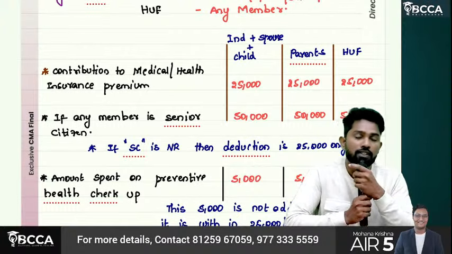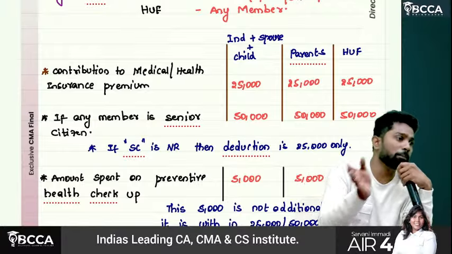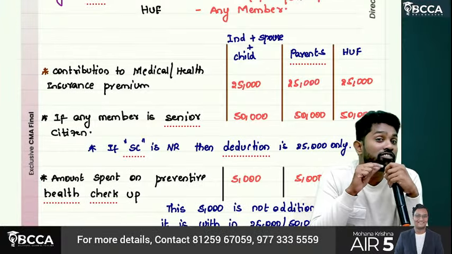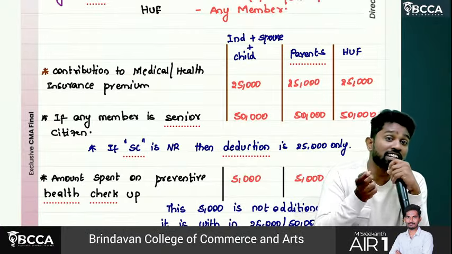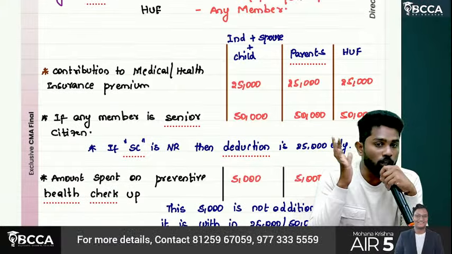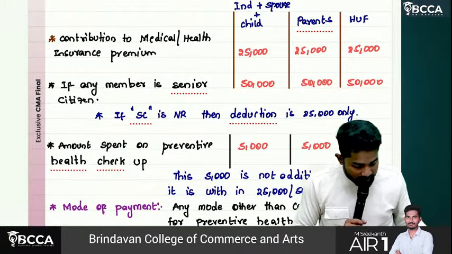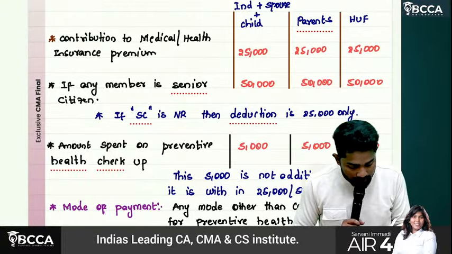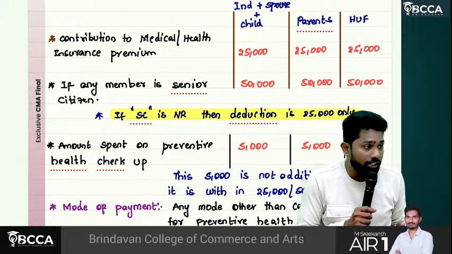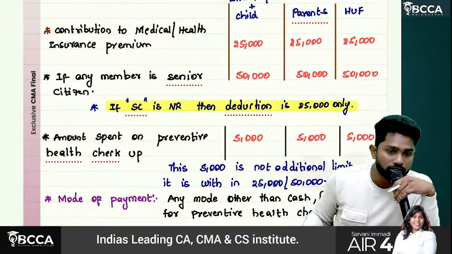Okay, then, sir, for senior, if either individual, his wife, senior citizen or parent senior citizen, we said instead of 25,000 they can claim 50. But that 50,000 benefit will come only when they are resident senior citizens. Resident and senior citizens. If they are non-resident, then that extra benefit is not available. See, if senior citizen is non-resident, then deduction is only 25,000.